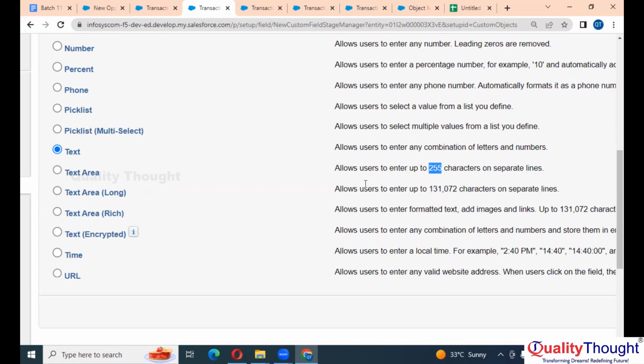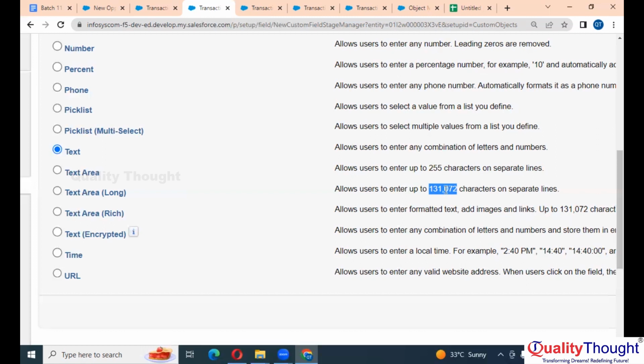This text area long will take 1,31,072 characters. Okay, if you see text area rich, till now what it is doing, it is taking the characters only. Characters and numbers, alphabets, symbols, right? Characters means numbers, alphabets, or any symbols.